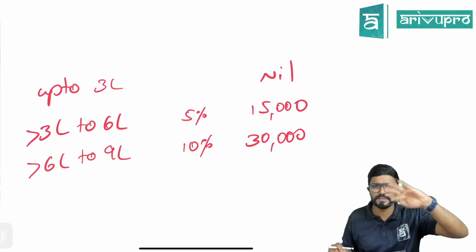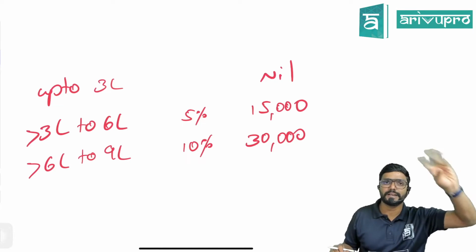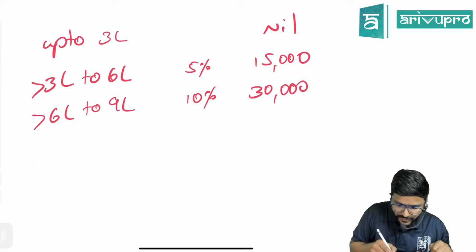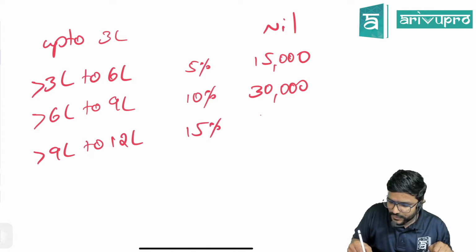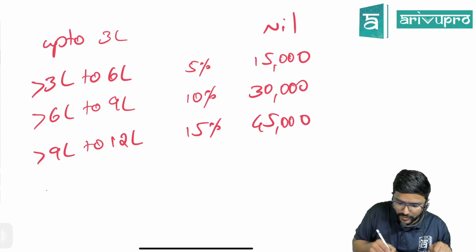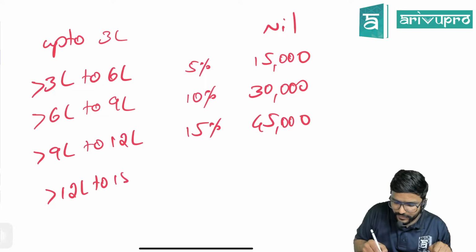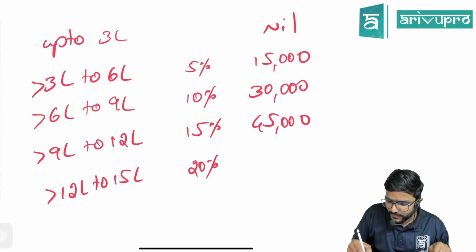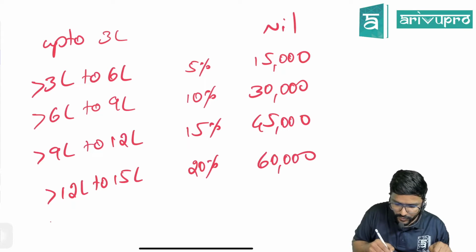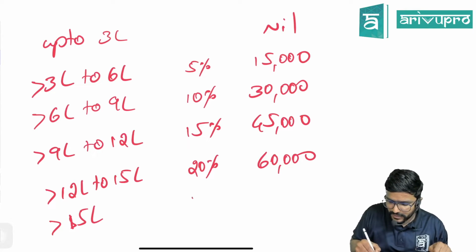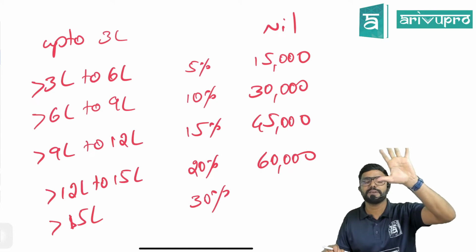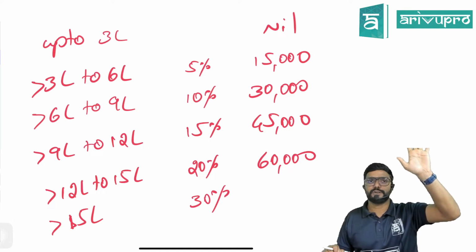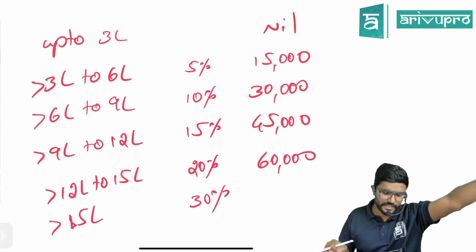The difference is between the upper limit and lower limit. 9 lakh minus 6 lakh, how much do you get? 3 lakh, on that 10%. Then more than 9 lakh to 12 lakh, 15%, which comes to 45,000. Then more than 12 lakh to 15 lakh, 20%, which comes to 60,000. Then more than 15 lakh, it is 30%. 25% slab is not there. For every 3 lakh increase in the income, the tax rate will increase by 5%, but the 25% rate is not there. Over and above 15 lakh, it is always 30%, guys.